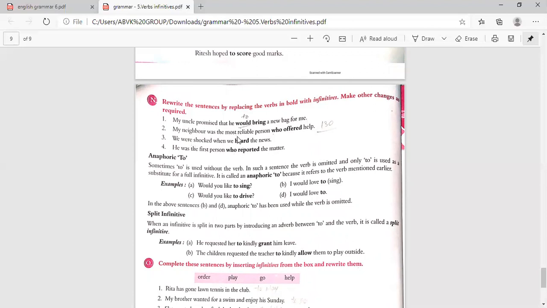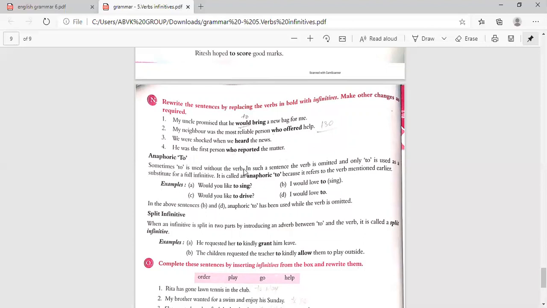My neighbor was the most reliable person who offered help. My neighbor was the most reliable person to offer help. We were shocked when we heard the news. We were shocked for what? To hear the news. He was the first person who reported the matter. He was the first person for what? To report the matter.